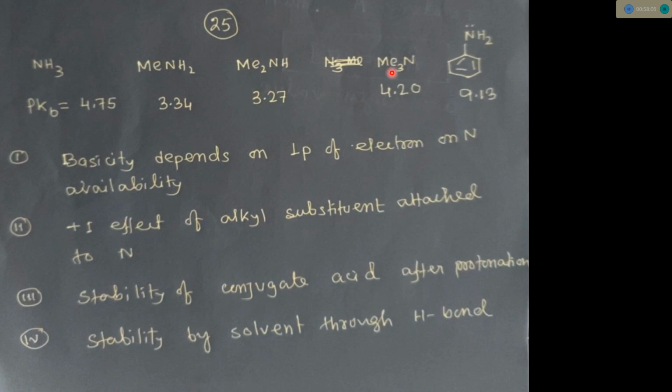If there is no solvent at all, gas phase, or no polar protic solvent, there is no chance of hydrogen bond formation, then the normal case applies. So we have discussed this question completely.